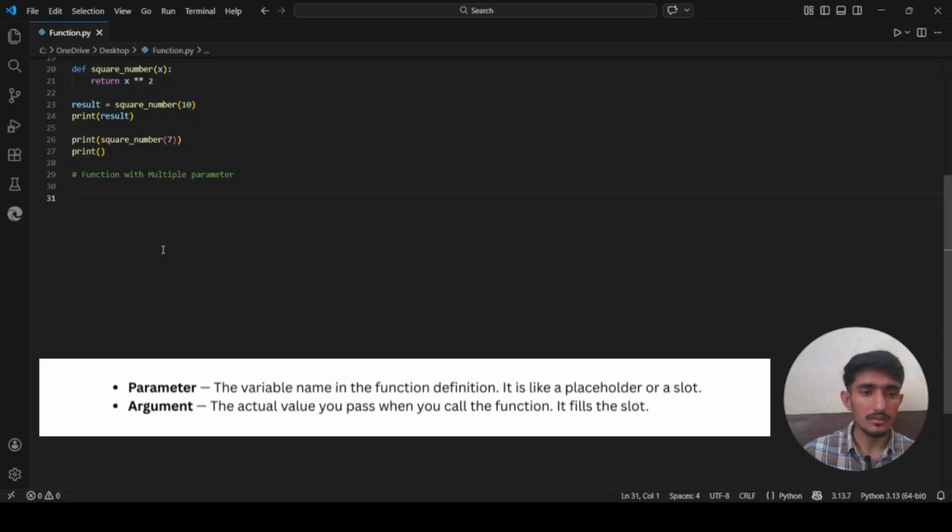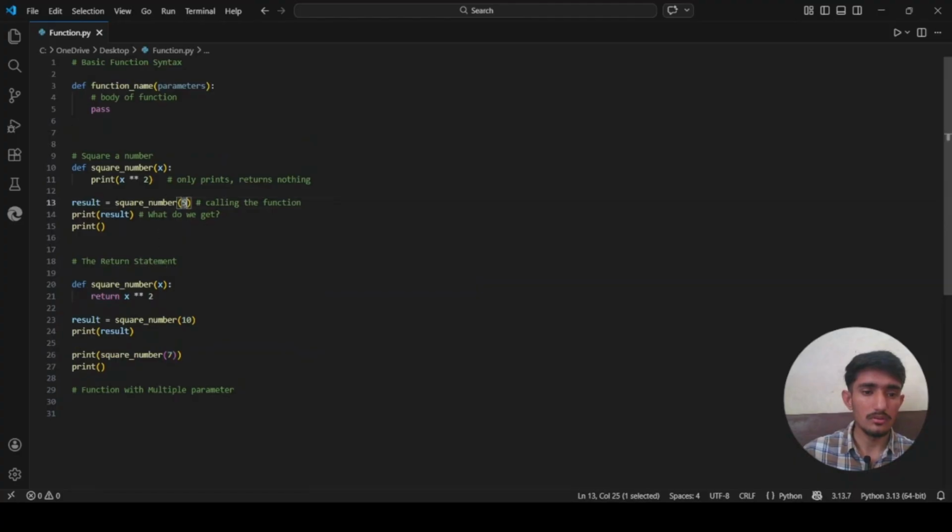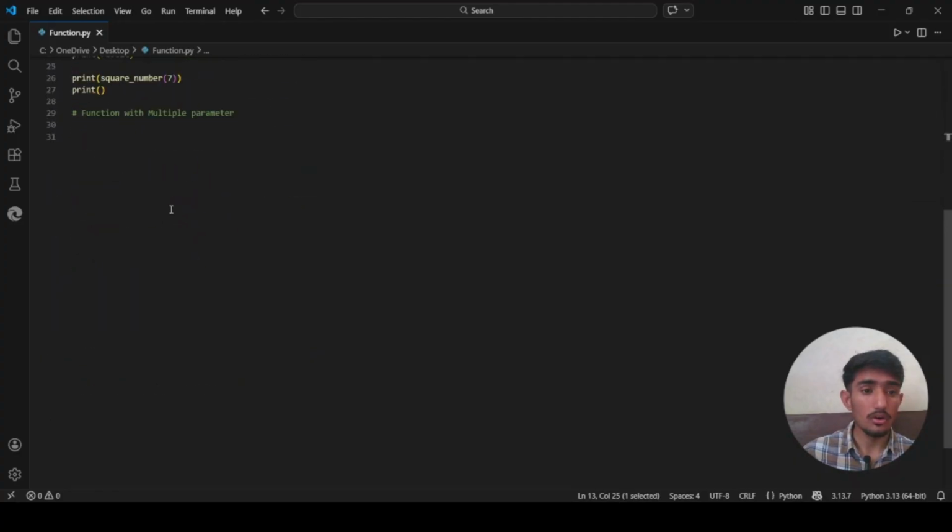It fills the slot like here. This is the argument, like this here, when we are calling the function. Think of it like a form. The form has a blank field, so it is the parameter. When you fill in the form, you write actual data.